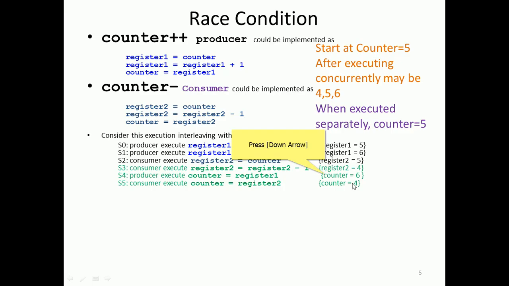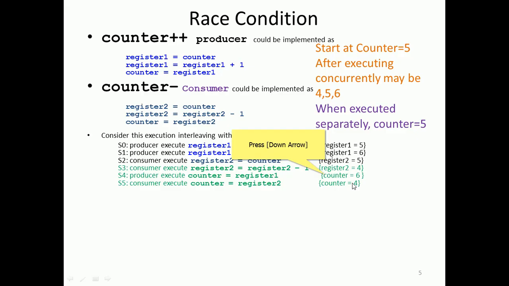If it is executed concurrently, we have inconsistent data. Sometimes it is 6, sometimes it is 4. If you end with S5, the counter is 4.